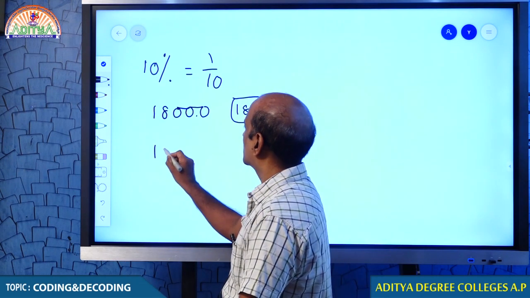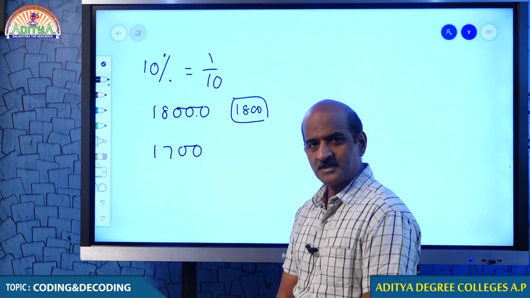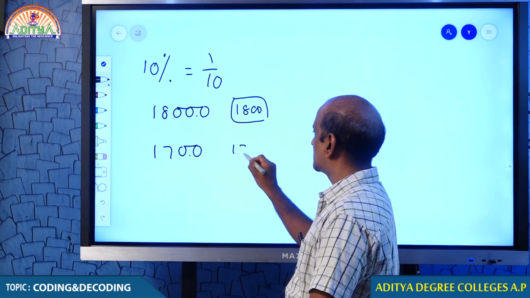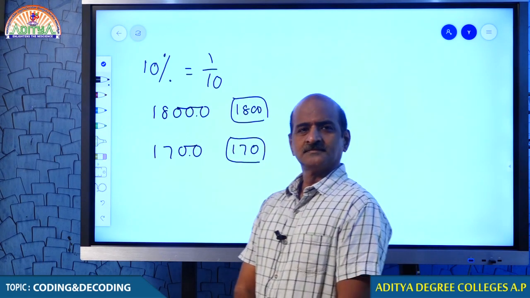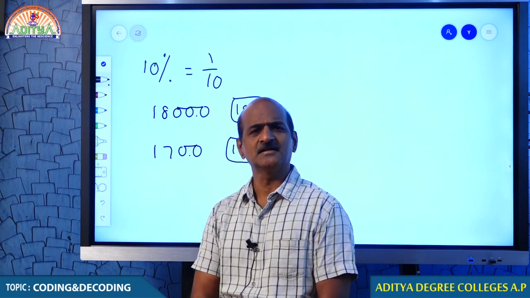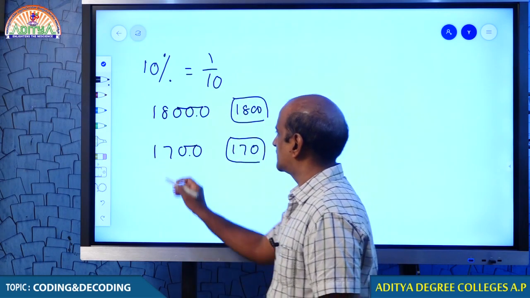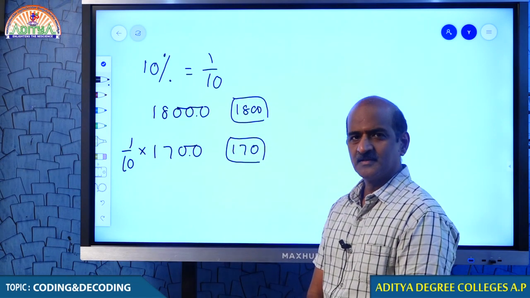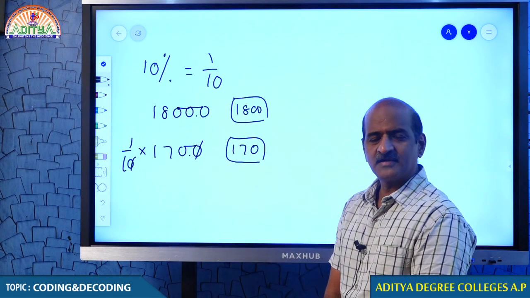Come on student, what is 10% of 1700? 10% is nothing but 1 by 10, and 10% of 1700 is 170. Isn't it? 10% means 1 by 10. How to get 1 by 10? 10% of 1700 is nothing but 1 by 10. So, obviously, you cancel the 0, and therefore your answer is 170, isn't it?